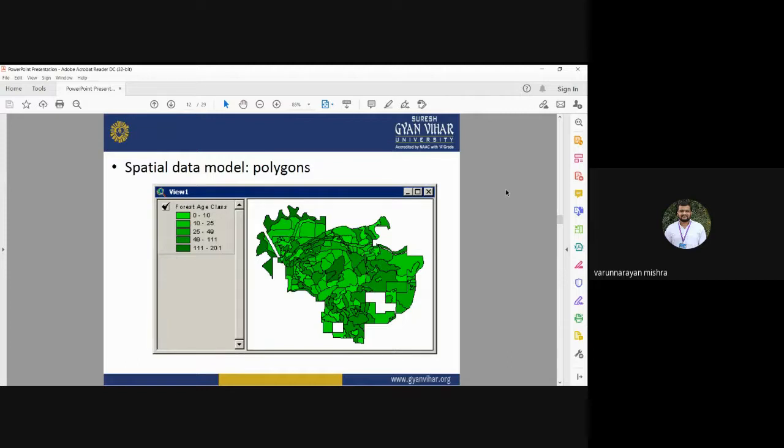Then the polygon feature is also a kind of spatial data set. It can be used to represent a closed boundary. If you want to display forest area, agricultural land, or some glacier area, we need polygon features. So basically the spatial data sets used in GIS are of three types: point, line, and polygons. These three things should be very clear to you, and I hope you know how to use different point, line, and polygon features for different applications in GIS.